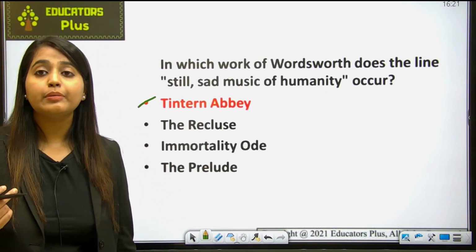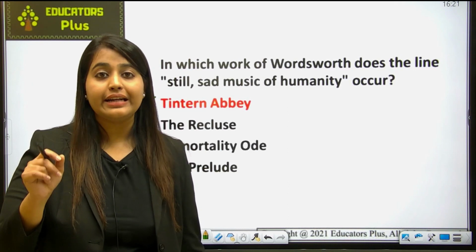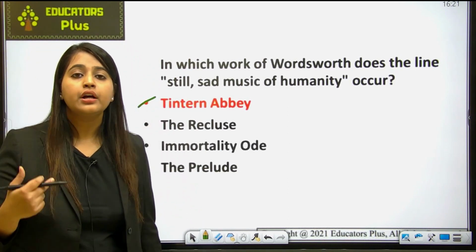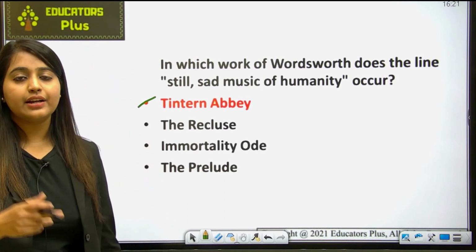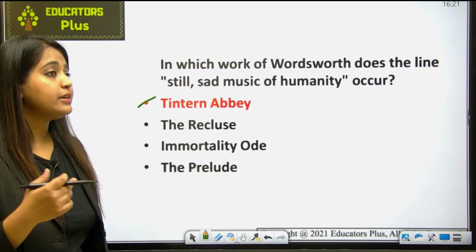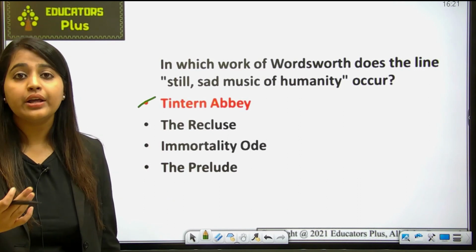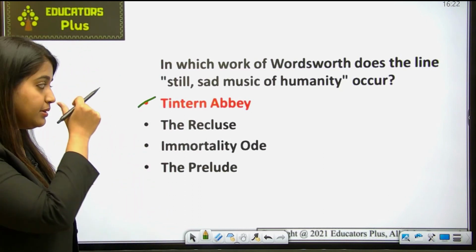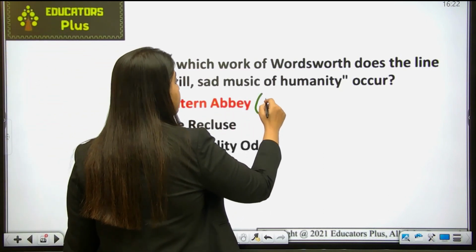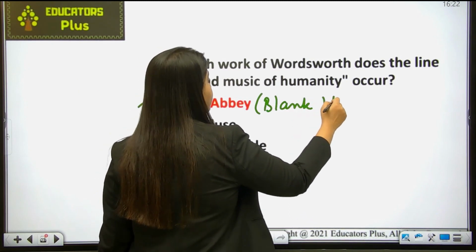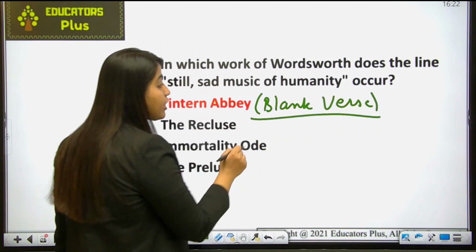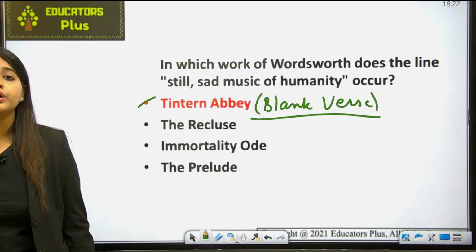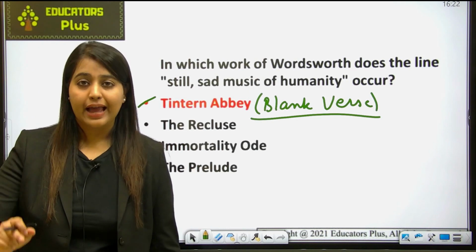Also remember that this poem may be categorized either as an ode or a dramatic monologue, because the poet keeps on telling the experiences of his life. He actually went to an abbey in his childhood, and it is written in blank verse, with each line having ten syllables. As I told you, most of Wordsworth's writings are written in blank verse. So just remember that The Prelude, which is also a work of Wordsworth, is written in blank verse.